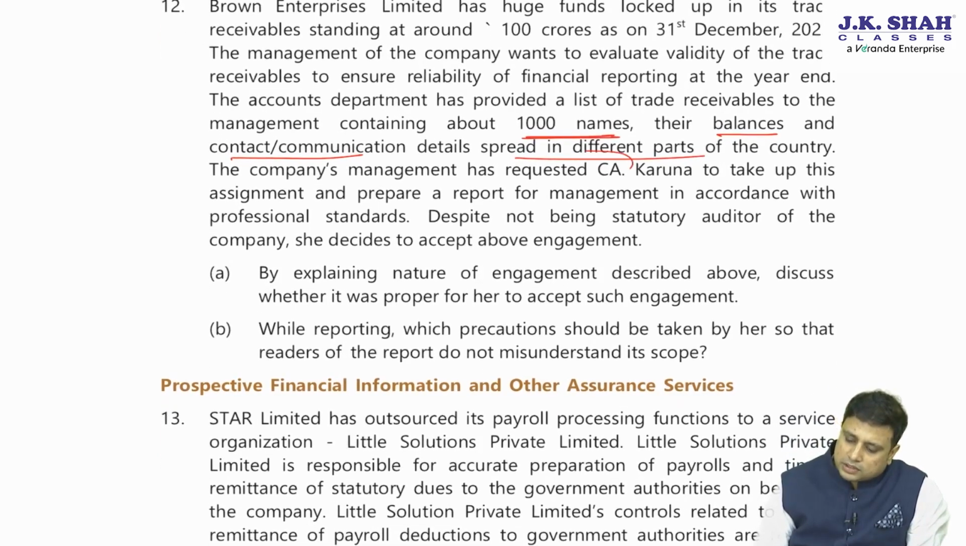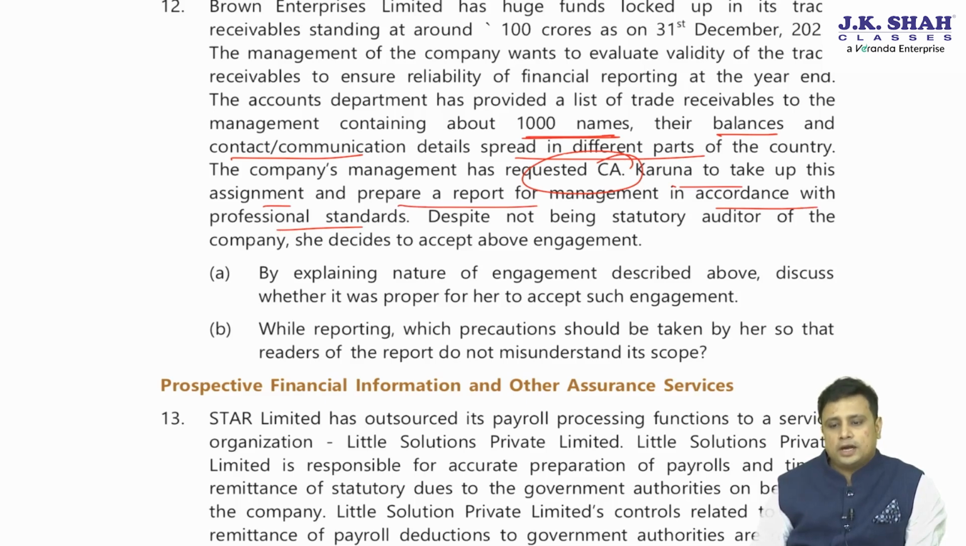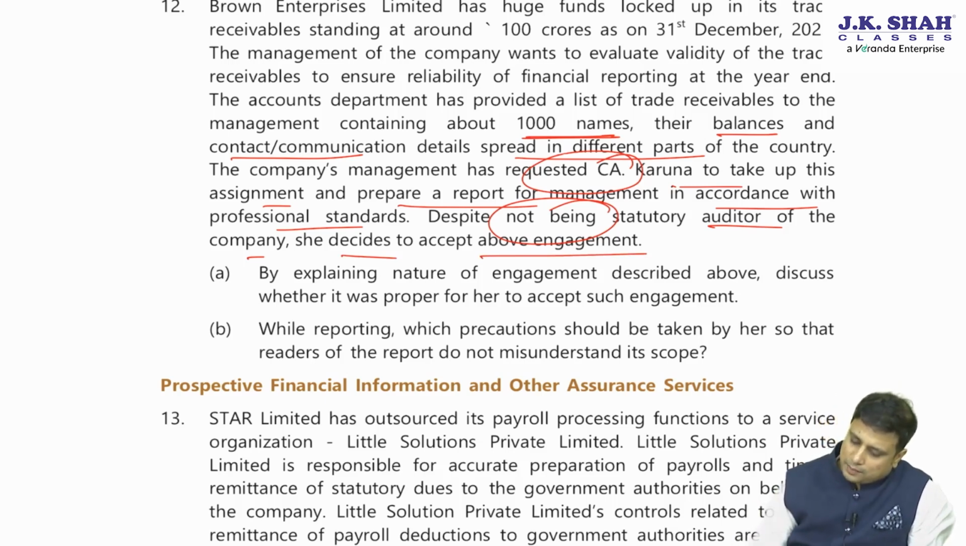The company's management has requested CA Karuna to take up this assignment and prepare a report for the management in accordance with the professional standard. Despite not being the statutory auditor of the company, she decides to accept the above engagement. So what are the two questions asked? By explaining the nature of the engagement described above, discuss whether it is proper to accept.